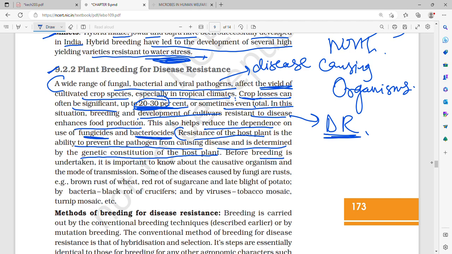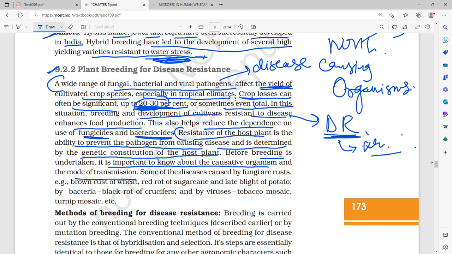Before breeding is undertaken, it is important to know about the causative organism and the mode of transmission. You can't just say, this will be disease resistant, let's do it. Disease resistant to what? To which organism, and what happens in that disease? The mode of transmission, how it is transmitted from one plant to another, all of these have to be known. Otherwise you can't breed disease resistant varieties of plants.